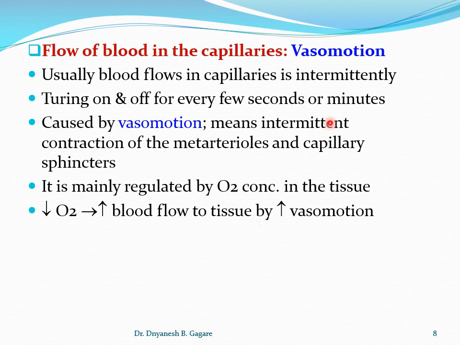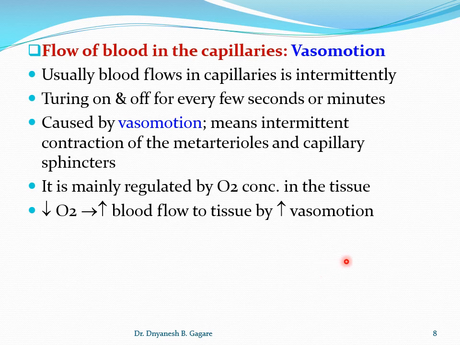And how does it increase? It increases by vasomotion. That means the period of intermittent blood flow increases with the decrease in oxygen. With a decrease in oxygen level, there is an increase in blood flow by vasomotion. In this way it is controlled. So this is the speciality of the arterioles and metarterioles, to regulate the blood flow to the tissue according to the need of cells or tissue for nutrients and oxygen.